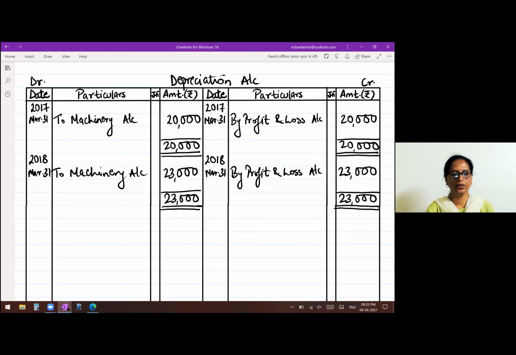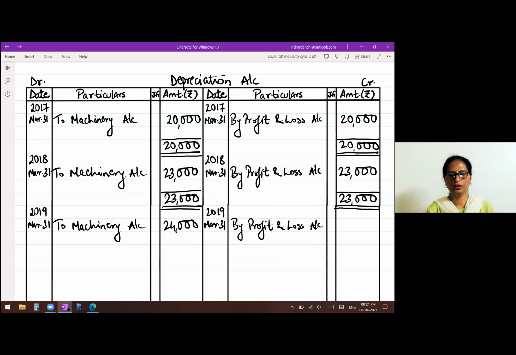Now the last year, 2019, March 31st, to machinery account, 24,000. Transfer to profit and loss account, 2019, March 31st. By profit and loss account, 24,000. Close the account, take the totals.